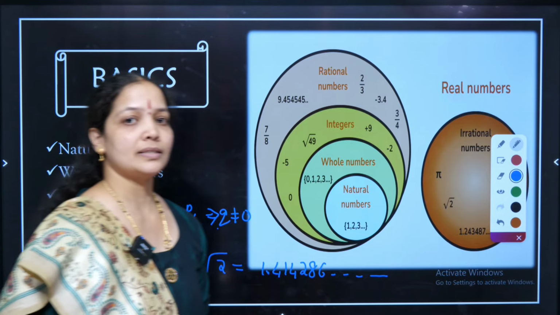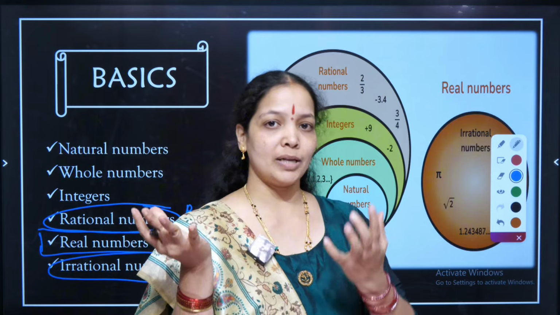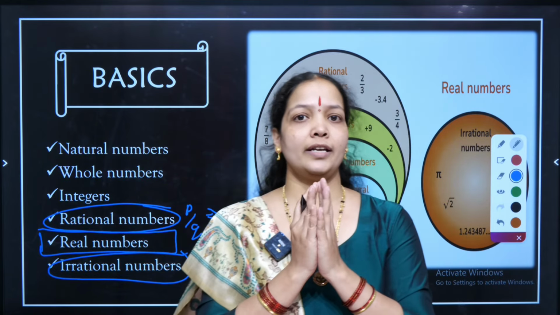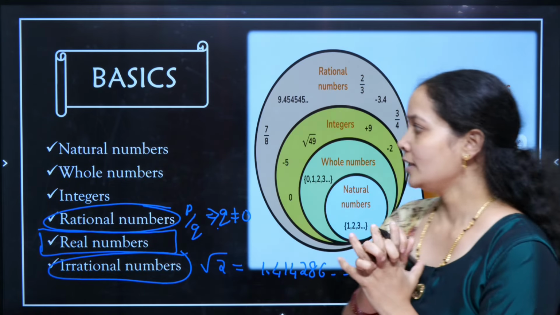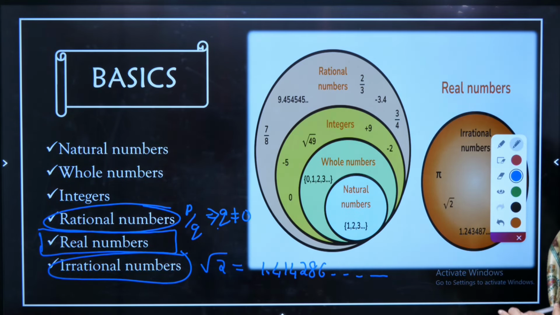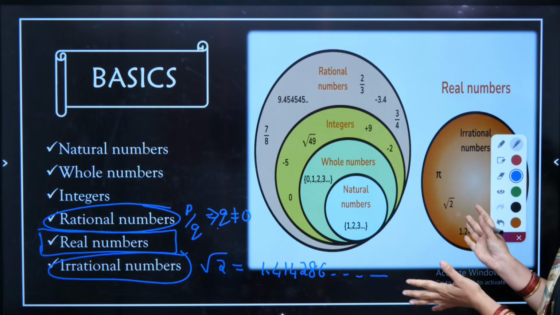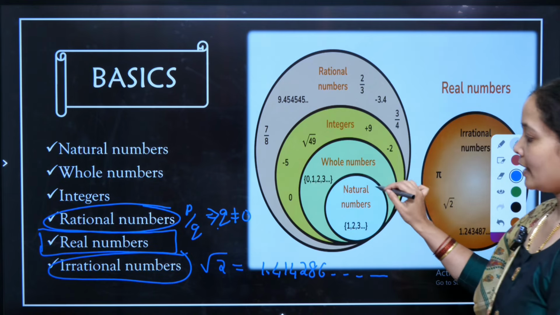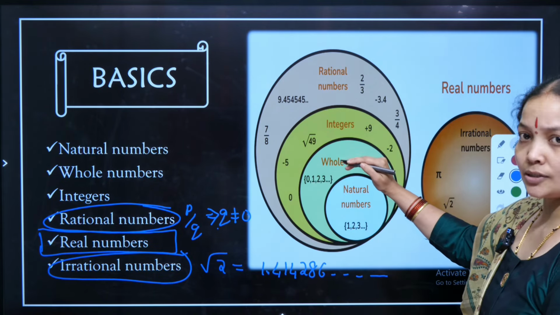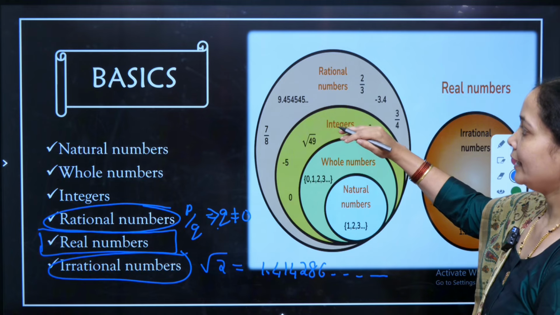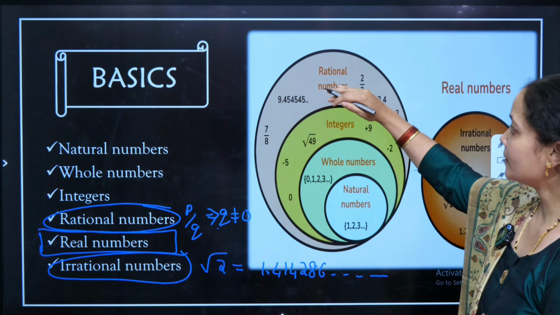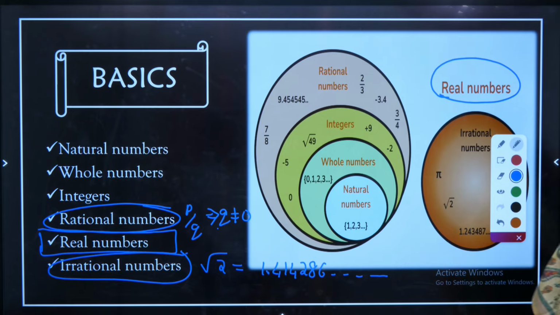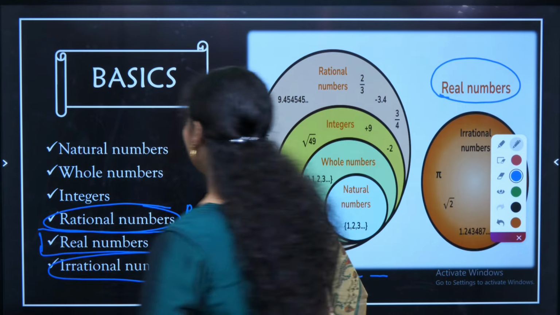So what are real numbers? The set of rational numbers taken together with the set of irrational numbers is called real numbers. I hope you all are understanding, so that we can take a quick check on the Venn diagram. If we analyze numbers in a quick format, natural numbers lie at the end here. Natural numbers are a part of whole numbers also. Whole numbers lie as a part of integers. Integers lie as a part of rational numbers. Rational and irrational together give me the main frame of the chapter called real numbers. Moving on to the next slide.